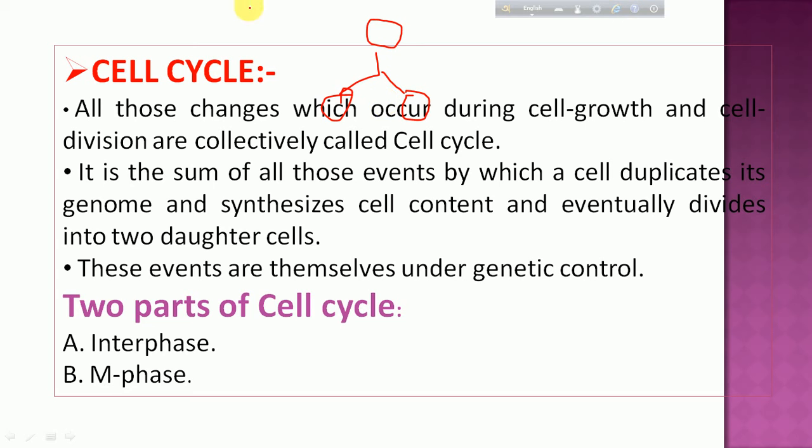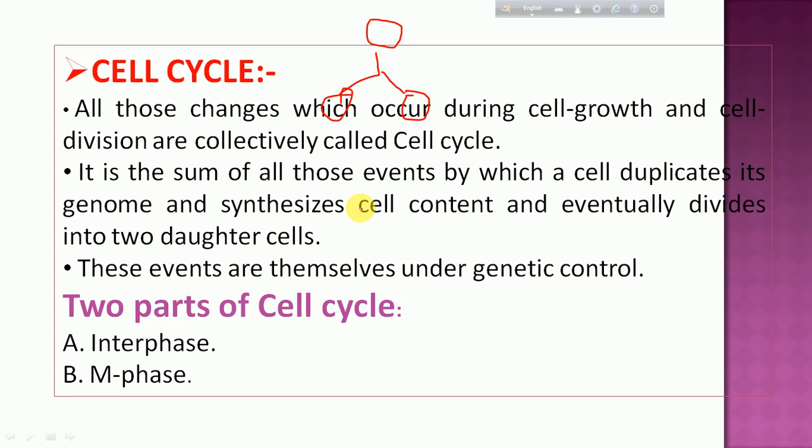One cell to the daughter cells occurs in a cyclic manner, where formation of raw materials, DNA replication, nuclear division, then cytoplasmic division take place. So these things in total we call the cell cycle.